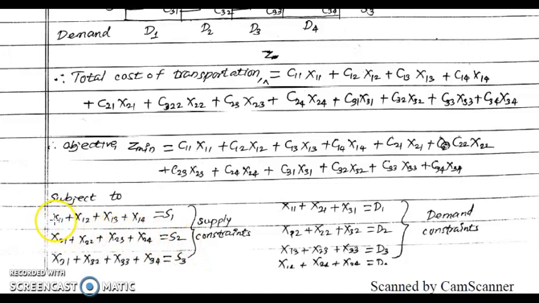If we consider the sum of allocations row wise, we get equalities with respect to supplies. This is the supply constraint. Similarly, there is a demand constraint. If we take the summation of allocations along the columns, we get the respective demands for each of the warehouses. This is called the demand constraint.